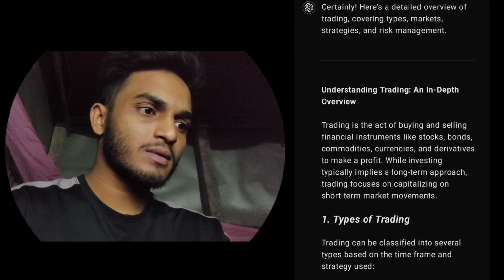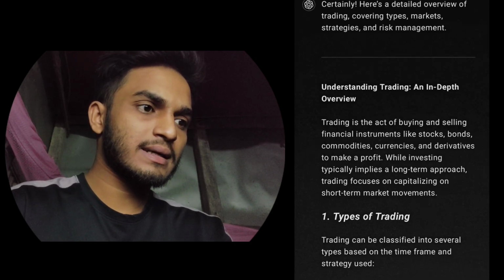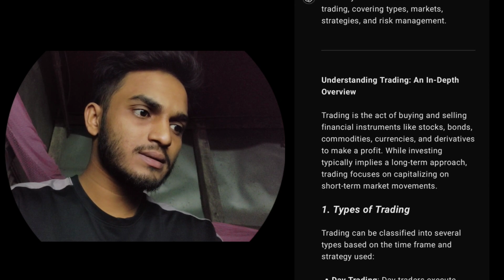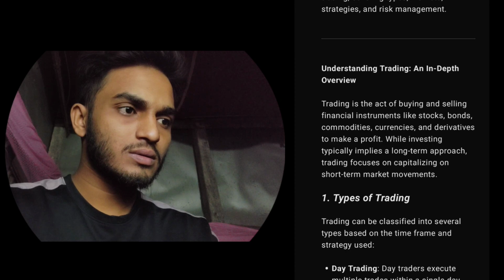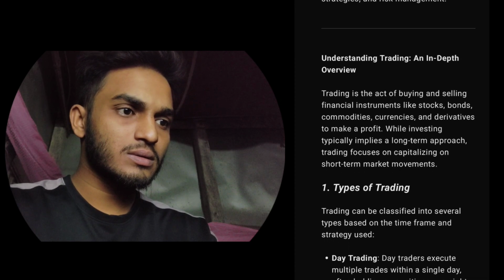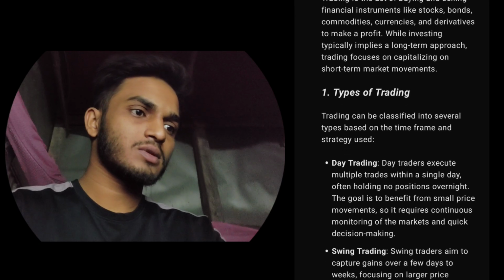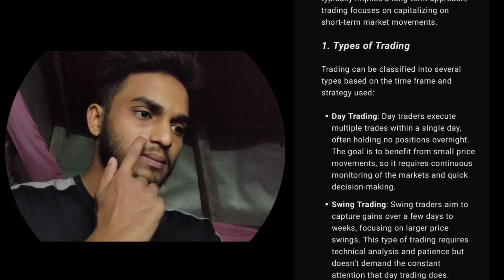Here's a detailed overview of trading, covering types, markets, strategies, and risk management. Understanding trading: an in-depth overview. Trading is the act of buying and selling financial instruments like stocks, bonds, commodities, currencies, and derivatives to make a profit. While investing typically implies a long-term approach, trading focuses on capitalizing on short-term market movements.